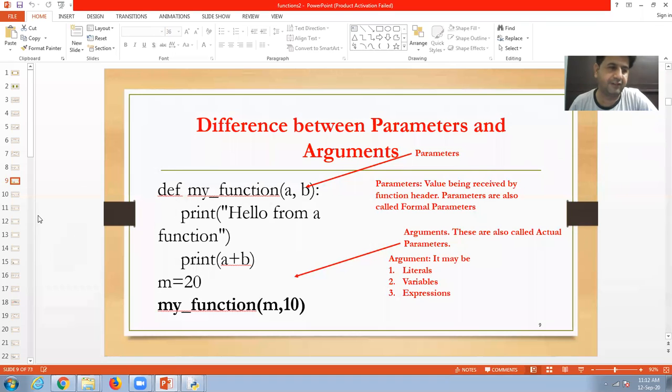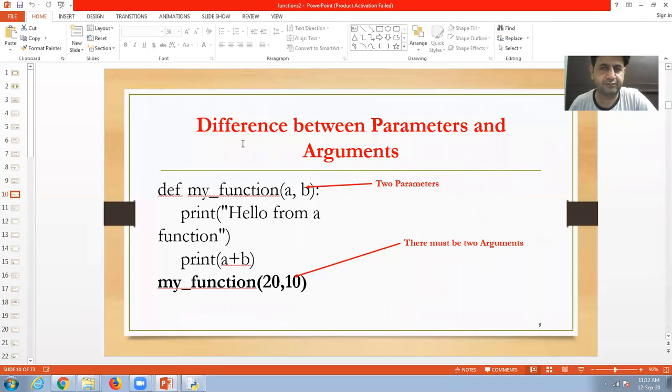One more thing. When we declare a function and after that we call the function, the number of arguments must be equal to the number of parameters. Means actual parameters and formal parameters must be the same. If we give fewer arguments and they do not match, it will generate an error.